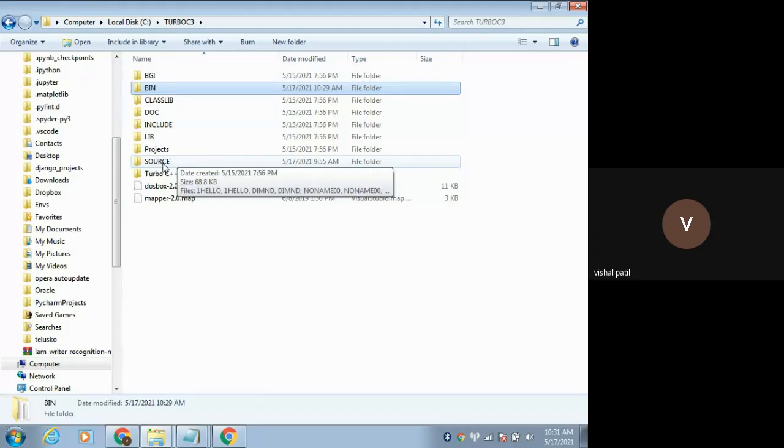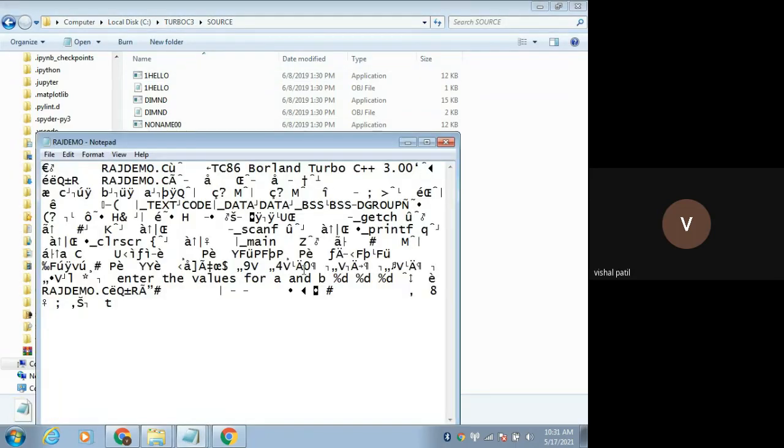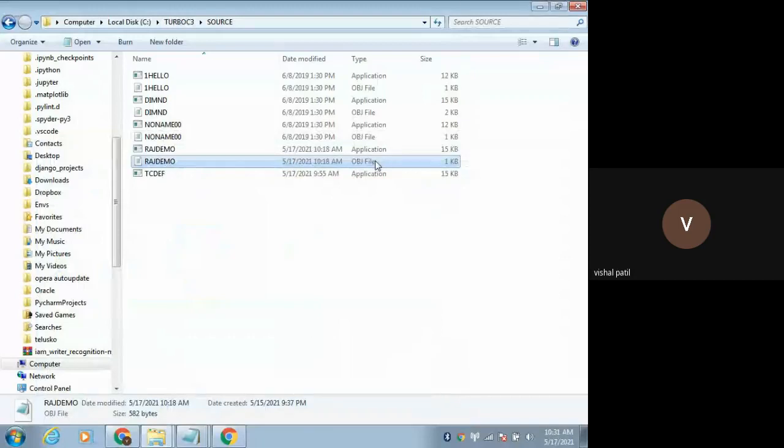Now we'll see some other files. I was talking about this object file, the .obj file. See, you can't read the content of this .obj file. This obj file is created because my program does not have any error. If there is an error in your program, you will not get this file. Remember, you need to rectify those errors and get out of them. Then only you will get this obj file.